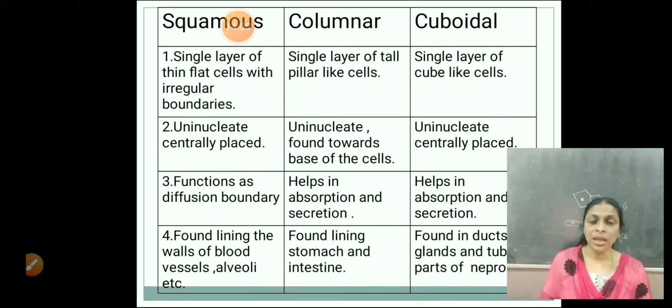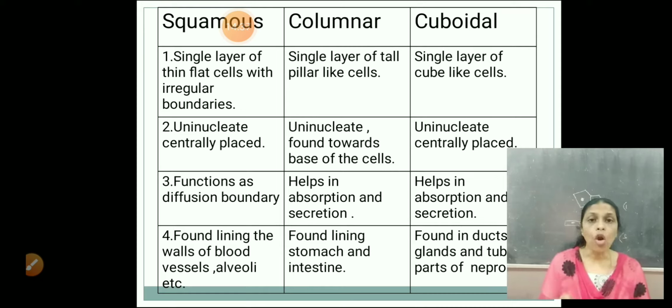The fourth point is, where are these epithelial tissues found? Squamous epithelial tissues are found lining the walls of blood vessels. The inner lining of the blood vessel is made up of simple squamous epithelium. Or they are found in the alveoli. What are alveoli? Small air sacs found in the lungs. Whereas columnar epithelium is found lining the stomach, the inner lining of the stomach as well as the intestine. Then cuboidal epithelium is found in the ducts of glands and tubular parts of the nephron.